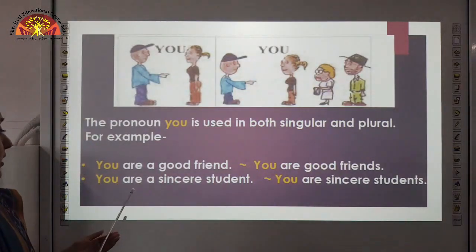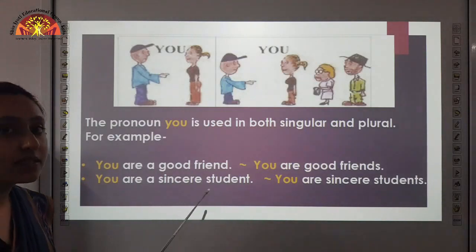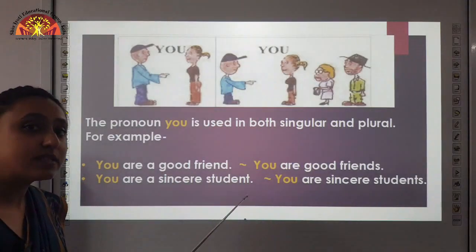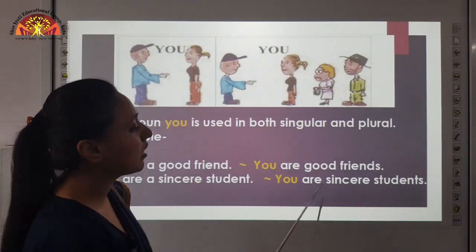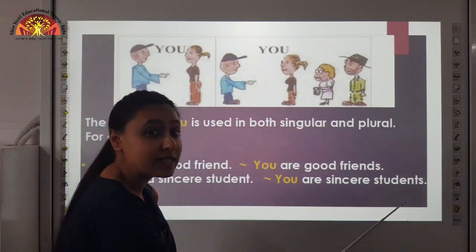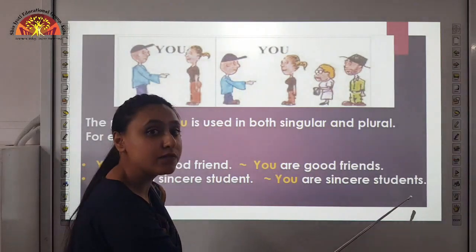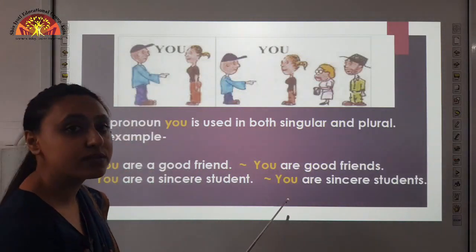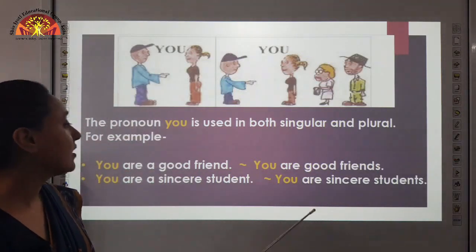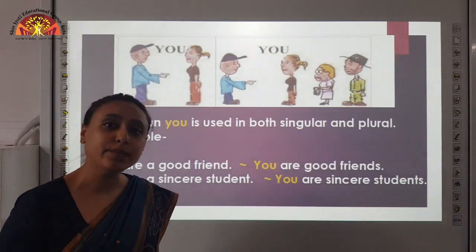Here we are talking about a single student, and in the next sentence, you are sincere students. Here we use S, so it is the plural form of student. So, in both sentences we are using you. So, what did you learn? That you is used in both singular and plural.